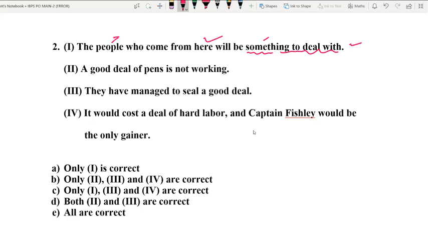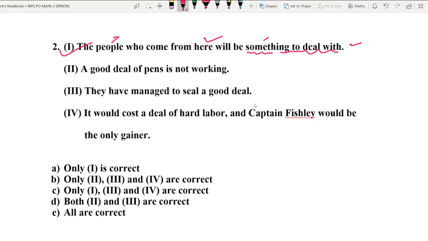Here it means the people who come from a particular place will be a sort of difficult to deal with or easy to deal with. In that sense it has been used, it carries a proper sense, and grammatically there is no error in the sentence. So we can retain it without any second thought.